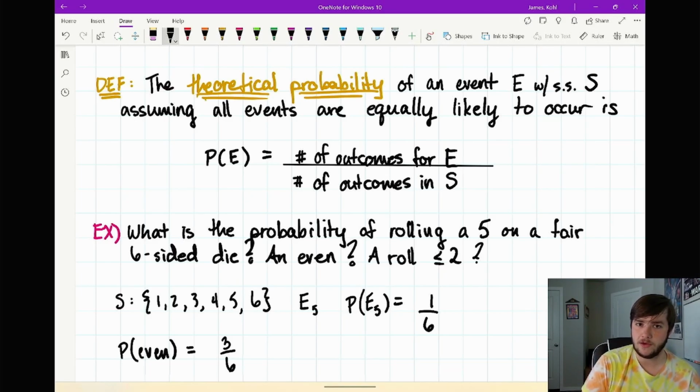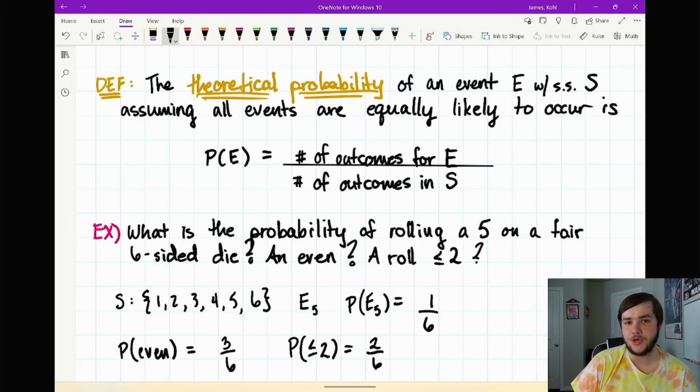Why don't you pause the video here to see if you can find the probability that I roll a number less than or equal to 2. Hopefully, we all found 2 out of 6.